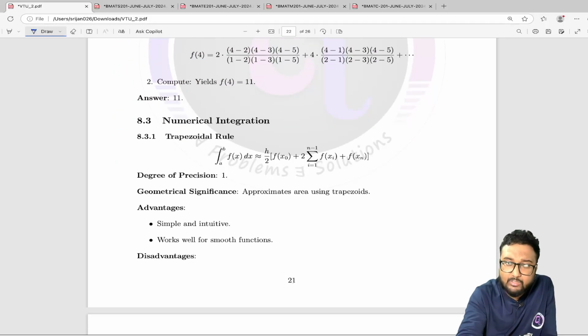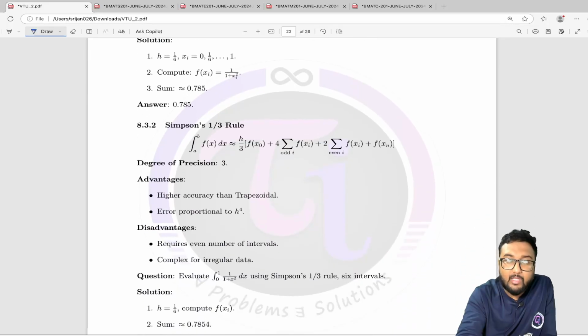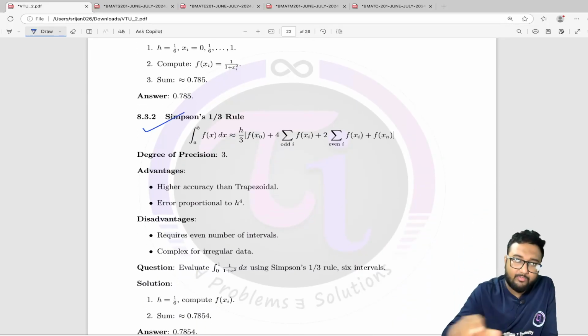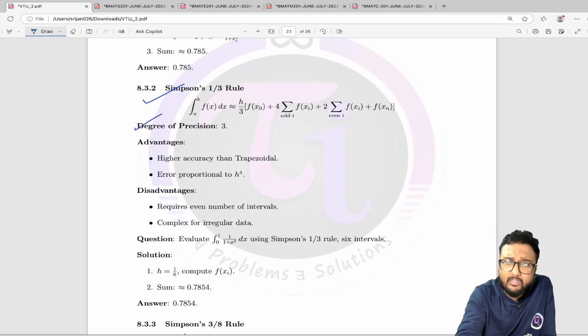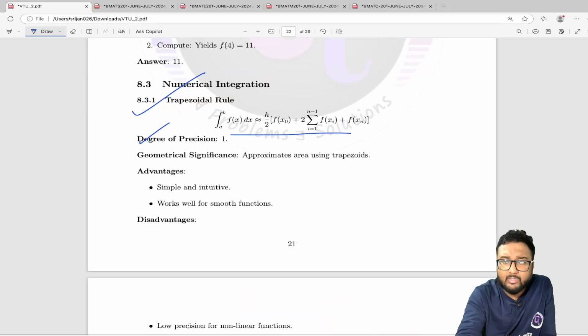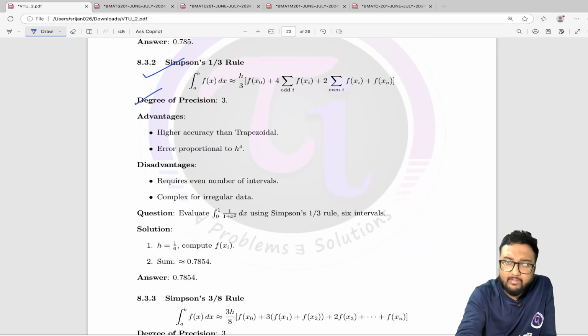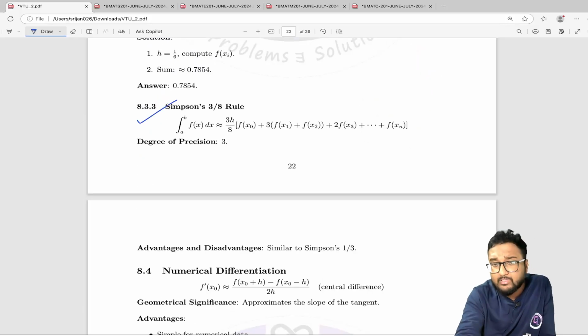Then from integration, we have the trapezoidal rule. Be very careful about the formula of the trapezoidal rule, its advantages, disadvantages, and one question, as you can see. Then we have Simpson's 1/3 formula. Definitely you have to make the table while solving it, and dedicated lectures are there. I have said it many times, the degree of precision is very, very important for Simpson's 1/3 as well as the trapezoidal rule. Then the advantages, disadvantages, and one question. Simpson's 3/8 rule is there as well.